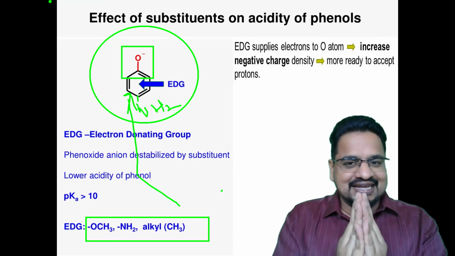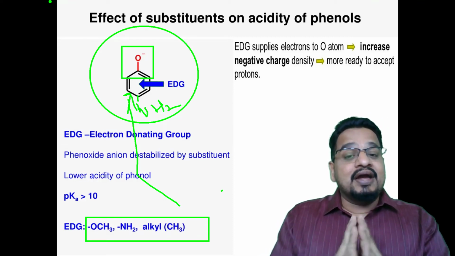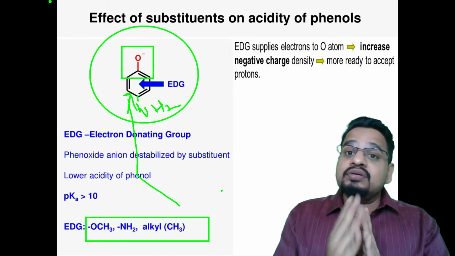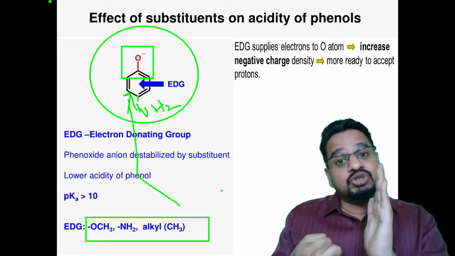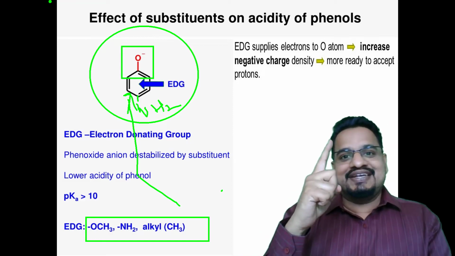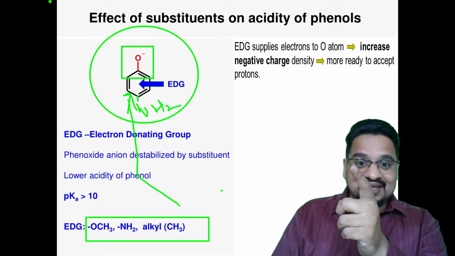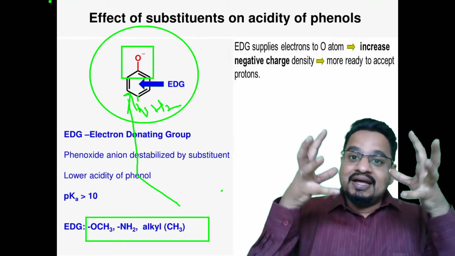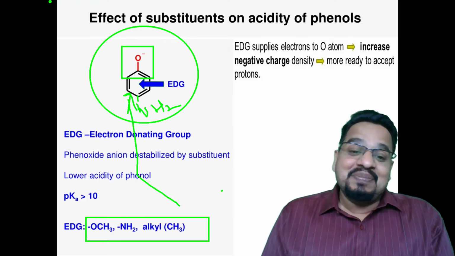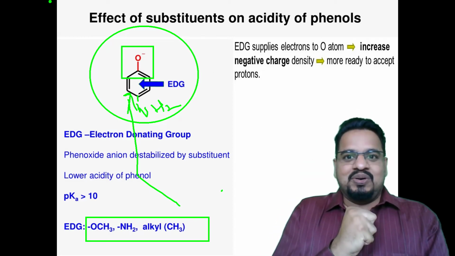Phenols are acidic in nature because they can donate the proton, but the phenoxide ion will be stabilized more if an electron withdrawing group is attached, so phenol with an electron withdrawing group is more acidic. For phenol with an electron donating group, like CH3 attached, the electron density towards oxygen increases and ultimately destabilizes the phenoxide ion, and it will get back the proton and form the phenol.